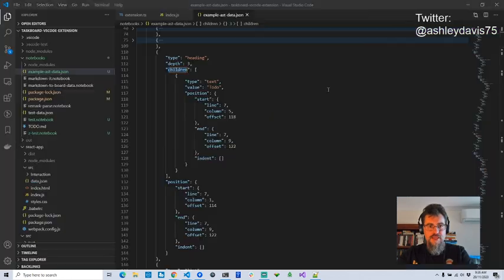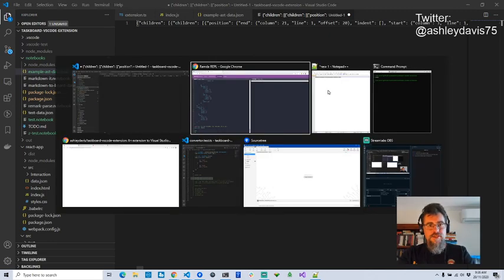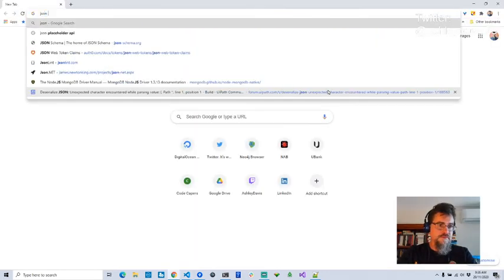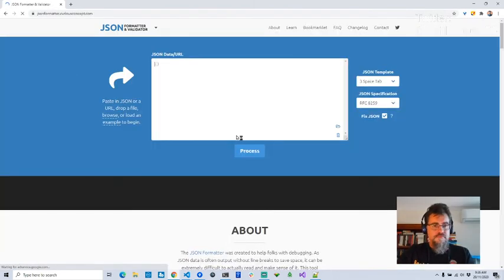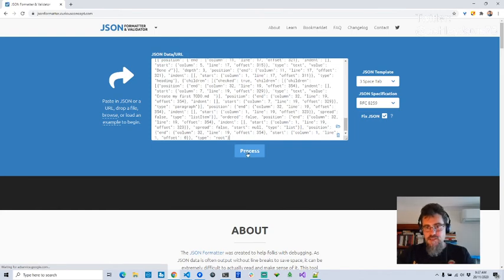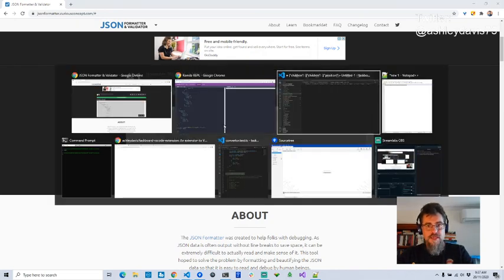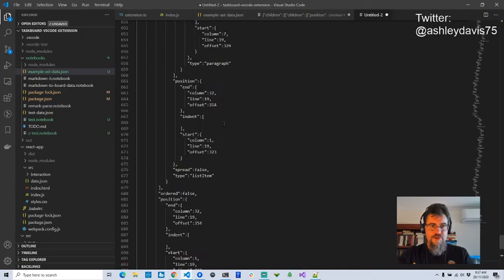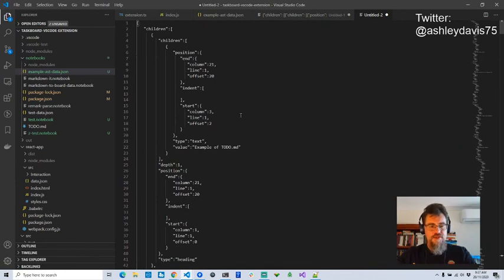What I'll do is copy that into a new Visual Studio Code window. Actually, I need a JSON formatter. Where can we quickly find a JSON formatter? So let's convert this to some nice looking JSON. That's all great. Put it back in Visual Studio Code. This is a lot of trouble to go to, but this is a way of prototyping that's going to be a little bit easier than just trying to write the code. I'm getting an idea of where I'm going with this, so that when I come back to the test-driven development, I can make a proper plan about what I'm doing.